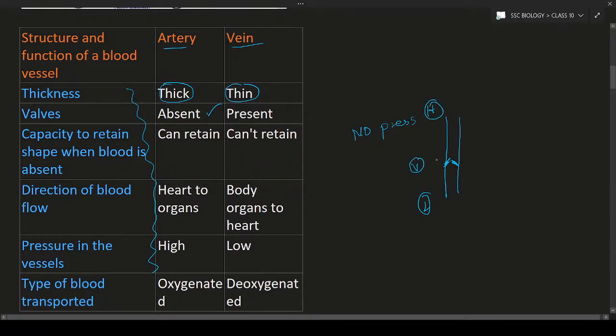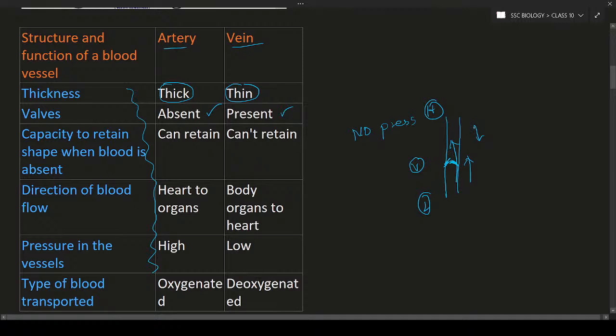To pump blood through the vein, first of all, there is very less pressure in the vein, so the blood may not flow easily. If the blood flows up to here, fine. When the blood tries to come back, what will happen? This valve will close. When the blood tries to flow in the opposite direction, the valve will close. In this way, these valves help the flow of blood in only one direction. This is the reason the valves are present in the veins. If there are no valves, there is no proper flow of blood in the veins.